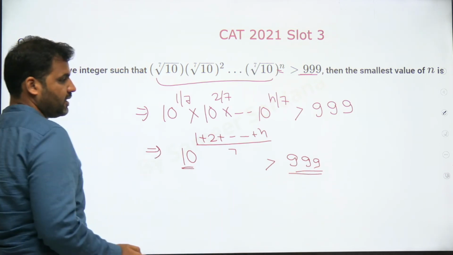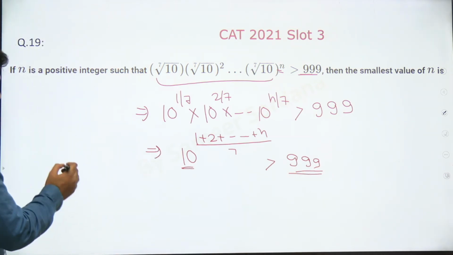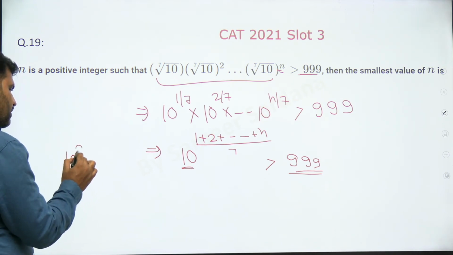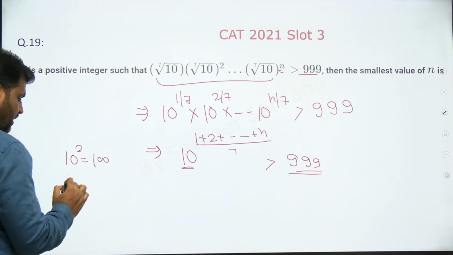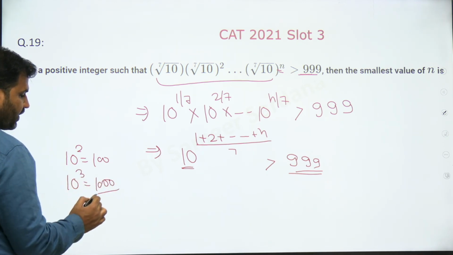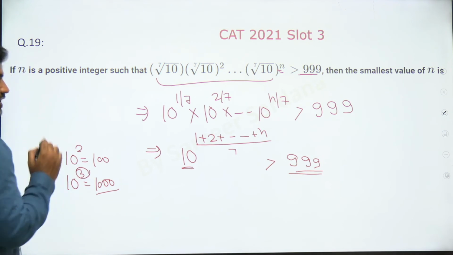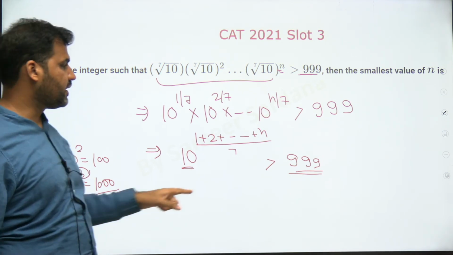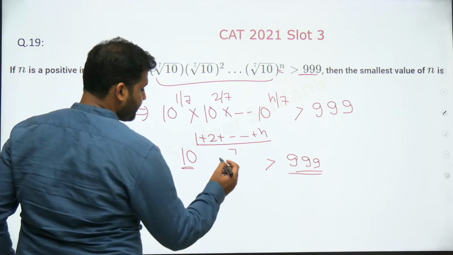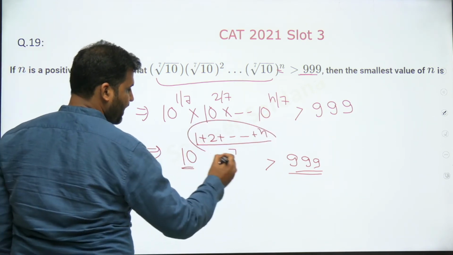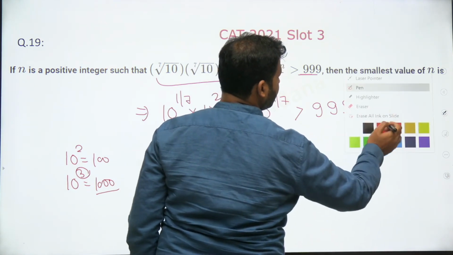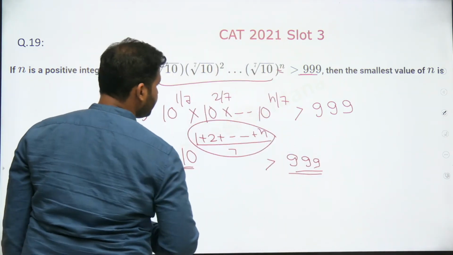999? For what least value? You see that we know that 10 power 2 is 100 and 10 power 3 is 1000, because we are supposed to minimize the value of n. So therefore, the least power of 10 that will make it greater than 999 would be equal to 3. So that means this whole power should be greater than 3, right?